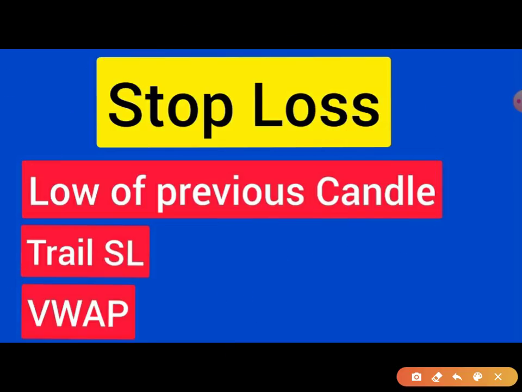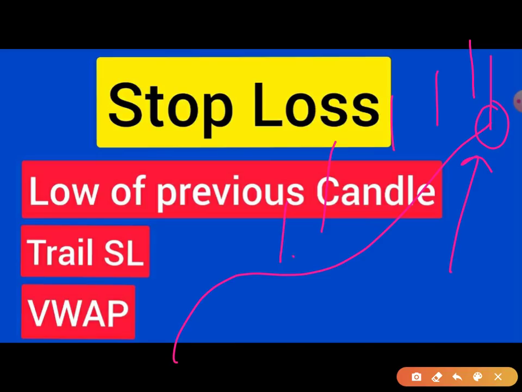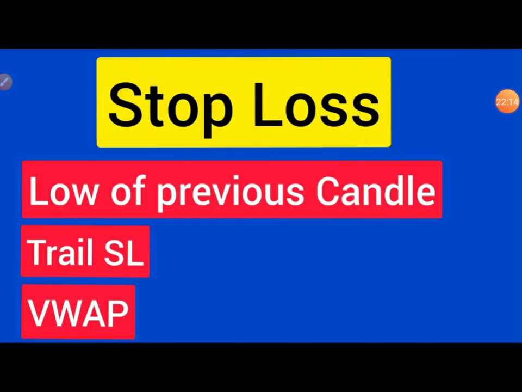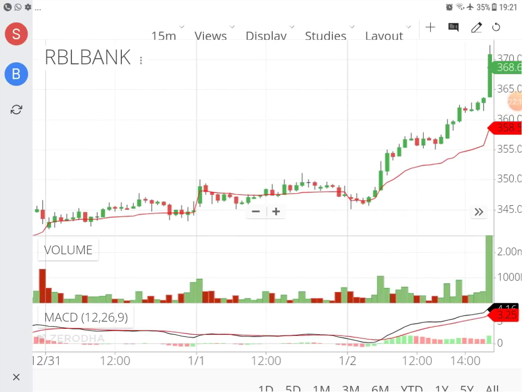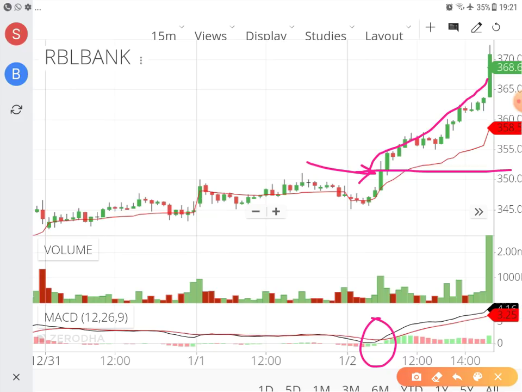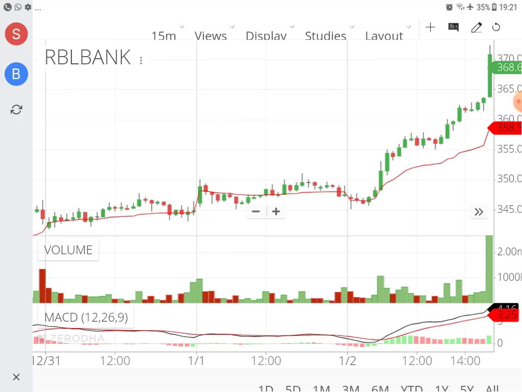Or in the worst of the worst scenario, if the VWAP is moving like this and the candles are moving like this, you can keep the stop loss at VWAP, which I prefer to do, because if I am already in the stock here, I will try to sell the stock at VWAP, and this happens to be my profit range. I'll tell you how to go about it in case you're in a trade. Suppose I buy RBL Bank here in the very first candle which has given me the clear-cut direction and also confirmed with the MACD, so I will get into the trade here in the 350-351 range, and I will keep it till I get the first signal of sell. So the first signal, I'm not getting anywhere.